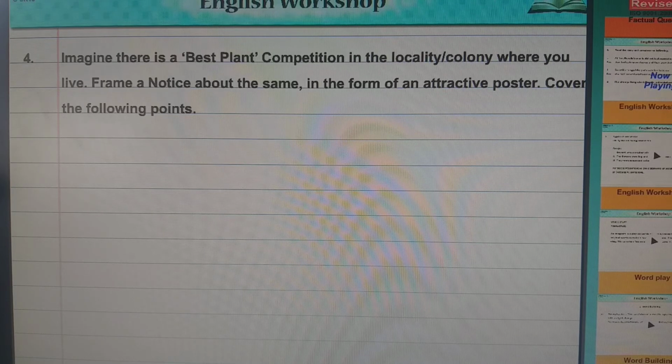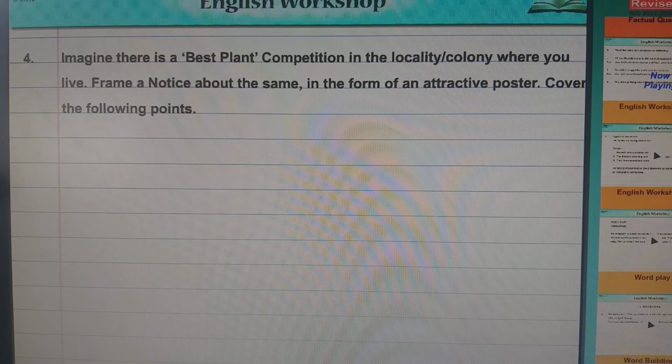Now we are going to question number 4, that is, imagine there is a best plant competition in your locality or a colony where you live. Frame a notice about the same in the form of an attractive poster. Cover the following points. They have given the points. The same way, last time, in that topic we have completed preparing a notice. So I'll just give you an example notice here. But here you can do it in the form of an attractive poster also.